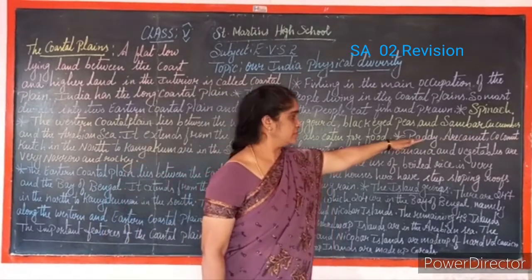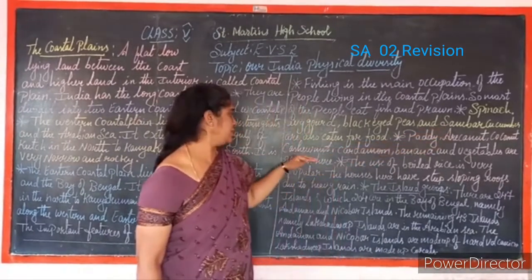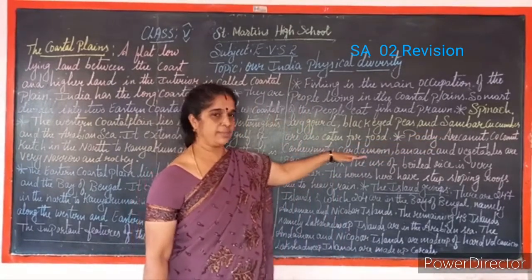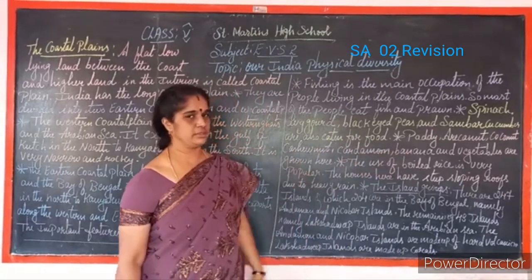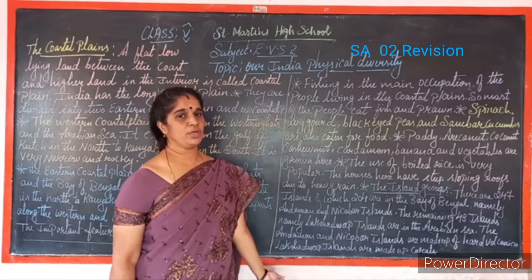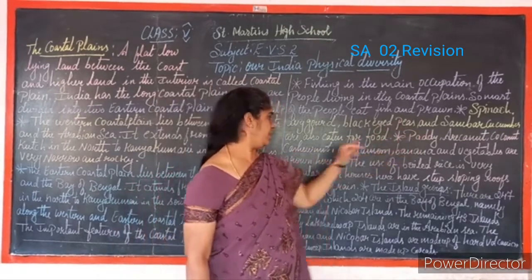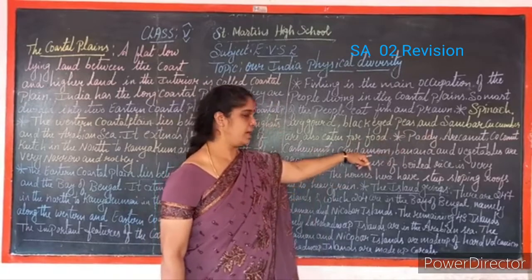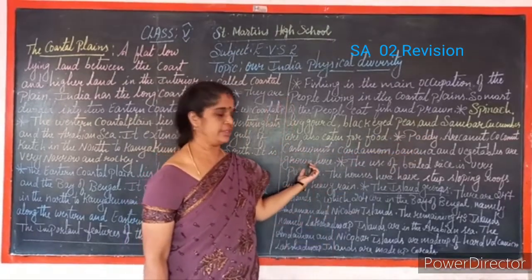Paddy, cereals, areca nut, coconut, cashew nut, cardamom, banana and vegetables are grown here.